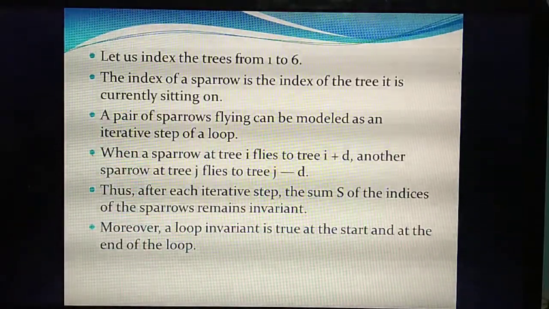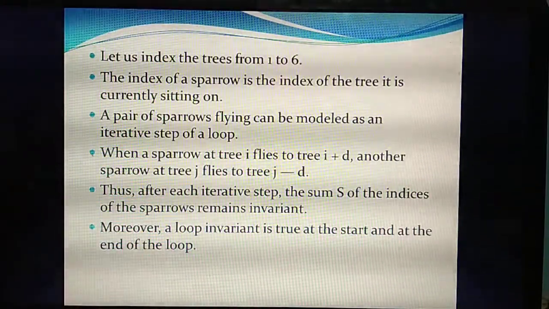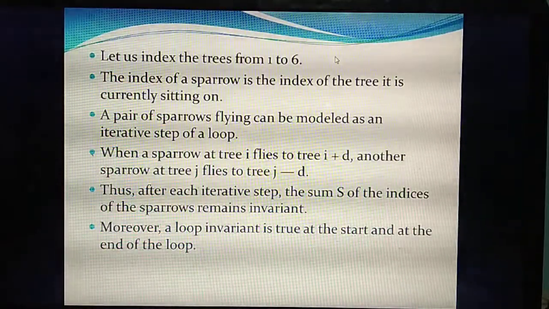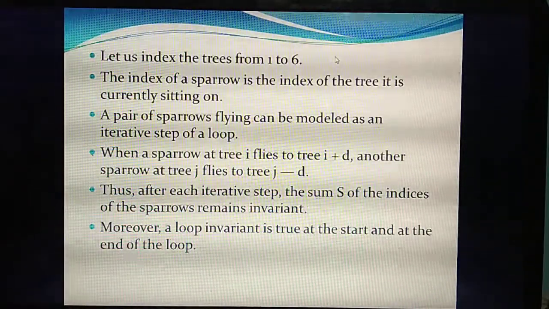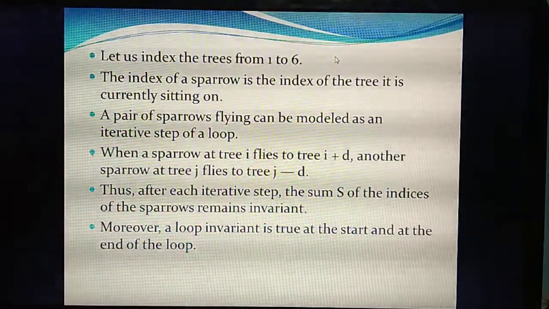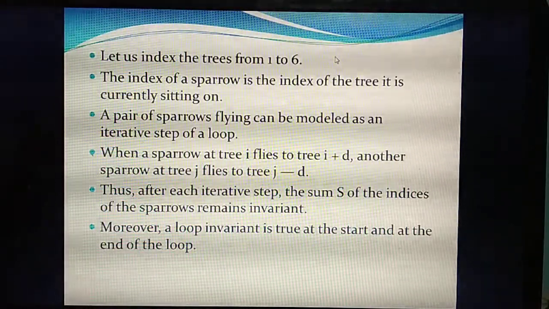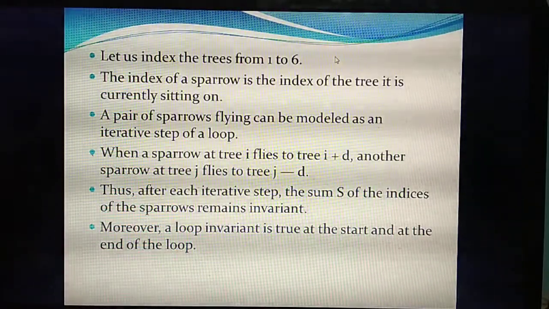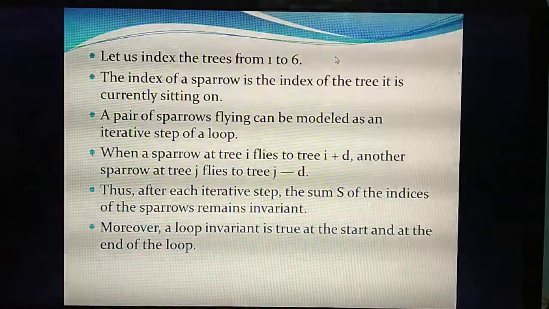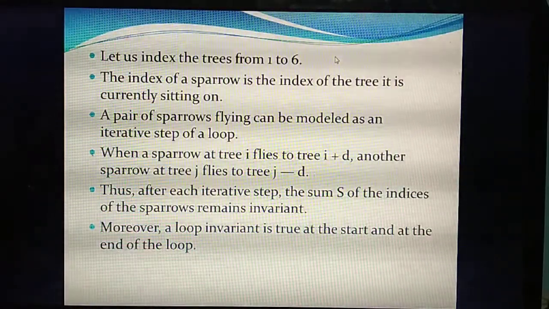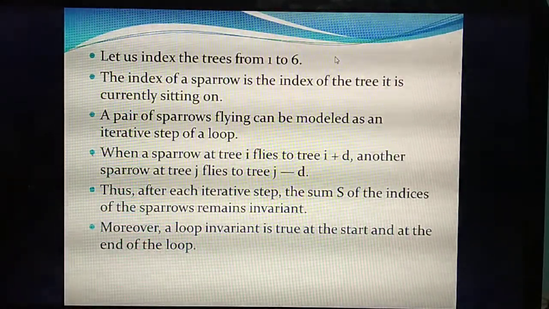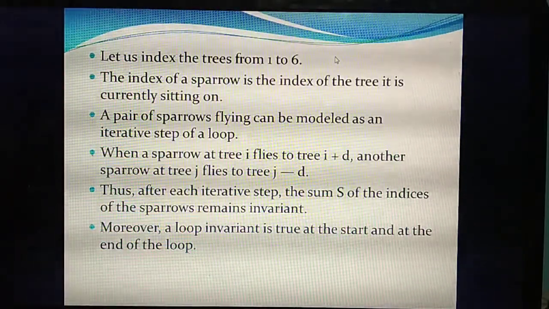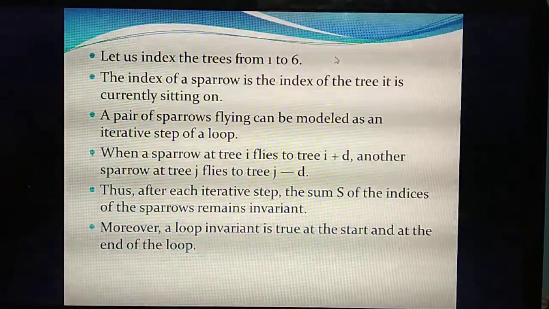Listen. Here they have indexed the trees with numbers from 1 to 6. Total how many trees are there? 6. So the first tree's index is 1, the second tree's index is 2, the third tree, likewise the 6 trees have index numbers 1, 2, 3, 4, 5, 6. The index of a sparrow means in which tree it is currently sitting. For example, if the sparrow is sitting in the second tree, the index of the sparrow is 2. Sitting in the third tree means the index of the sparrow is 3.